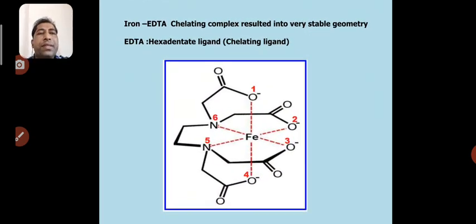One more example is EDTA, which has 6 coordinating sites. Ethylene diamine tetraacetic acid attaches to several metals and forms a very stable ring-like geometry, and these complexes are considered to be very stable complexes.